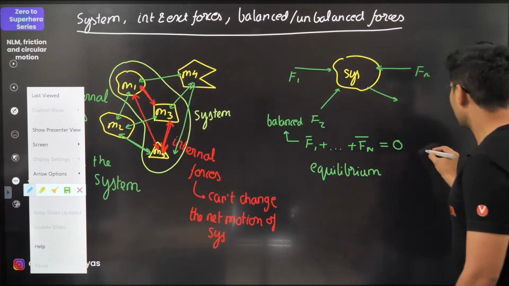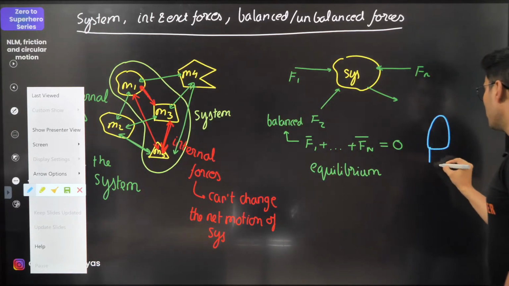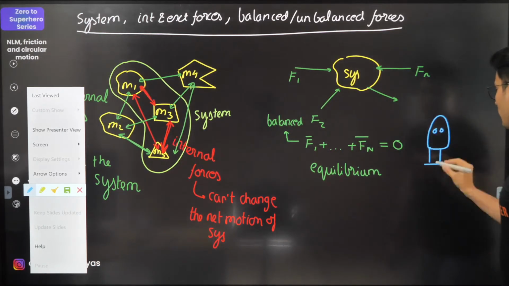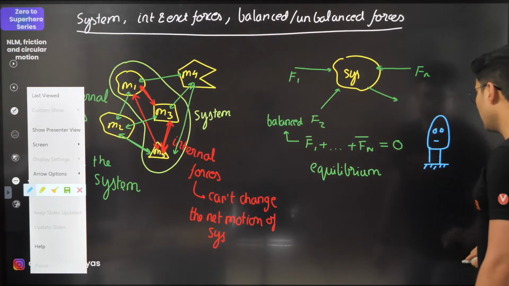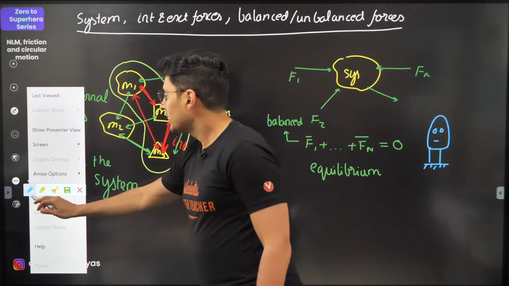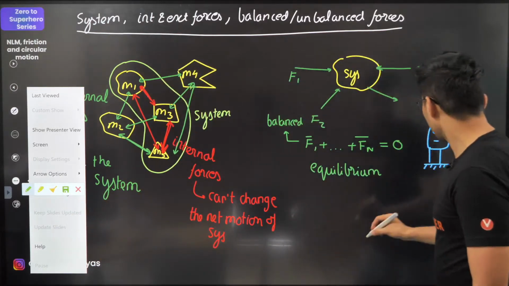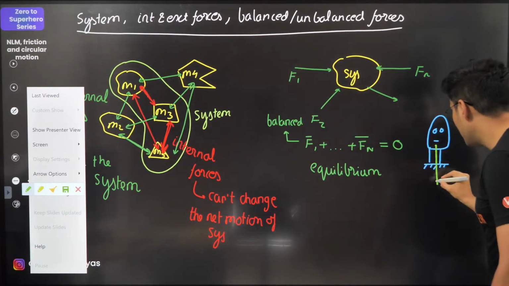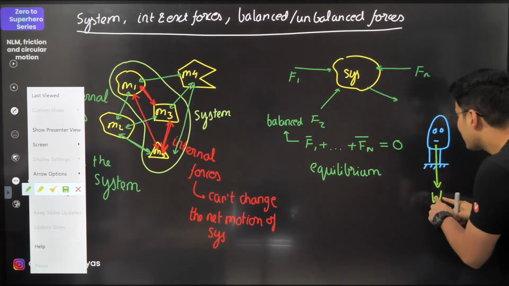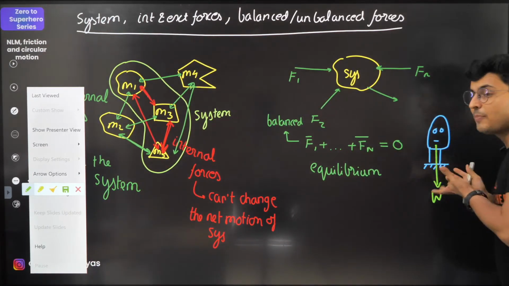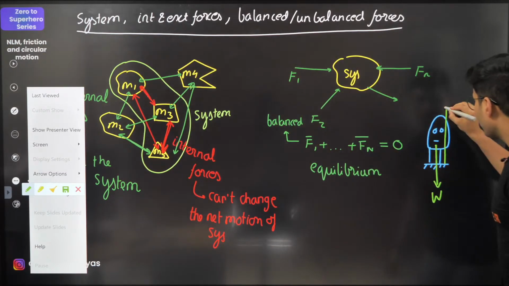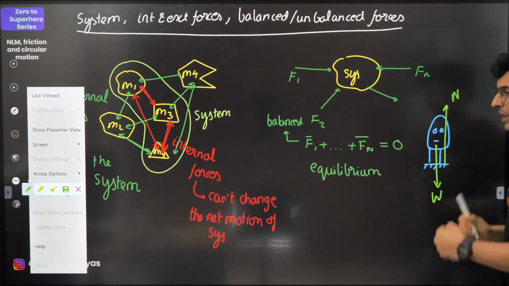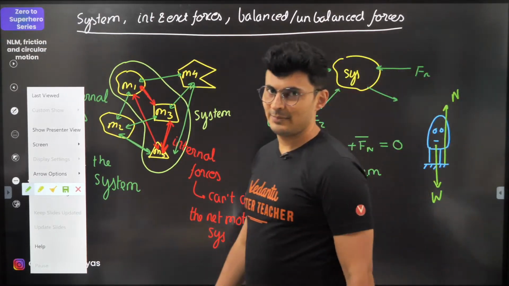Imagine I show the free body diagram of Pandu. He's standing on the ground. Now, when I show the free body diagram, and let's say I show mg or weight, is this weight acting on Pandu or by Pandu? It is always acting on Pandu. When I show normal, it is acting on Pandu, on the system.